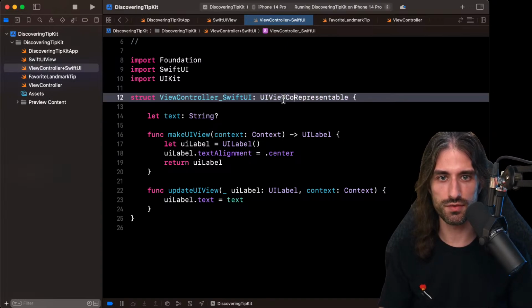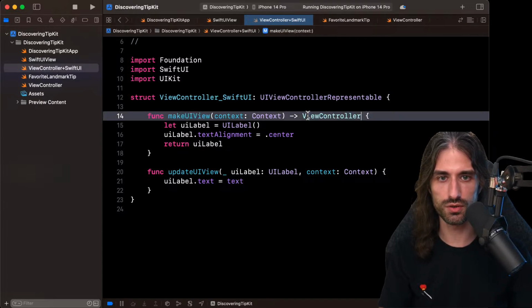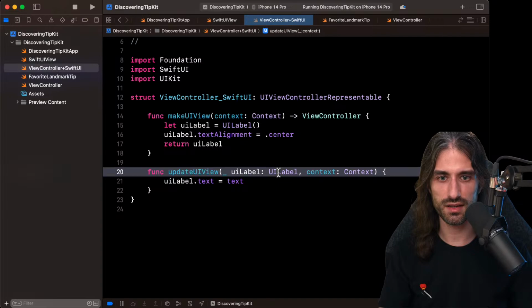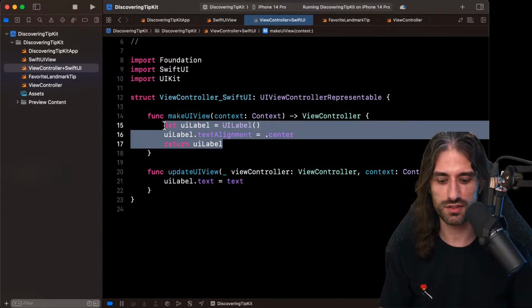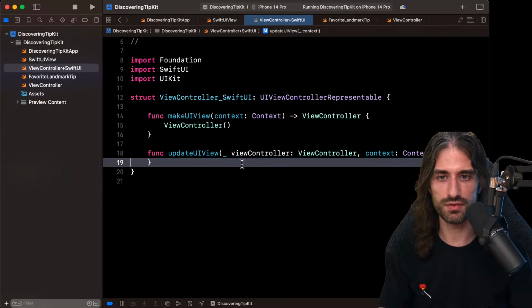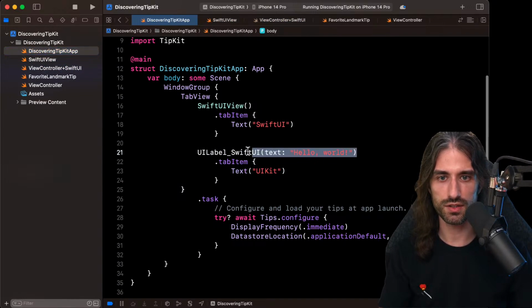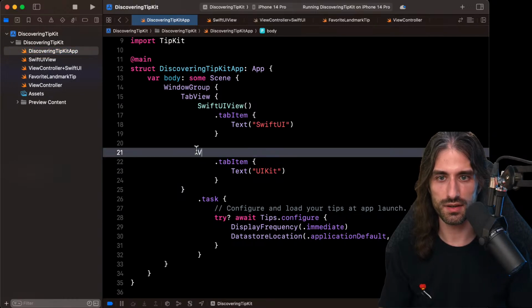We're going to use UIViewControllerRepresentable. It's going to be this type, ViewController here. So let's just return a ViewController like that. And here we have nothing to do actually. And in my app now I can just say, okay, I want to have my ViewController SwiftUI.